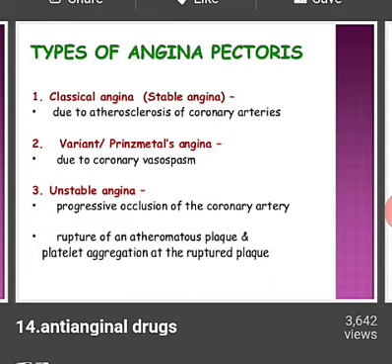Second is variant or Prinzmetal's angina. These are the attacks that occur at rest or during sleep. Means the person gets this type of attack when he is in a sleeping stage or in a resting stage.